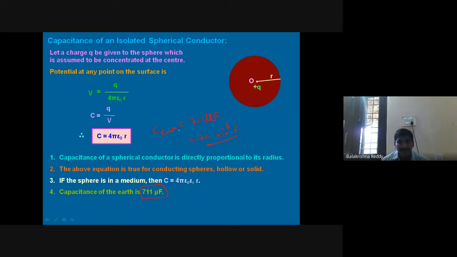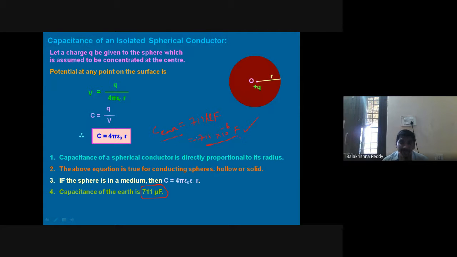Now, this is the capacitance of a capacitor in a spherical form, and that too comes to the earth. This much amount of value will be stored. This is a very small value in front of 1 farad, right? So this is in the case of earth.